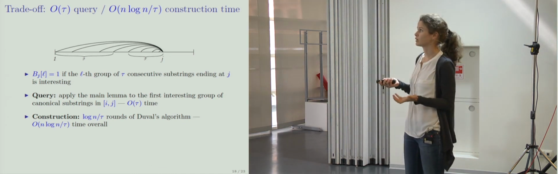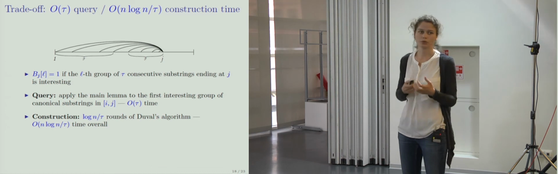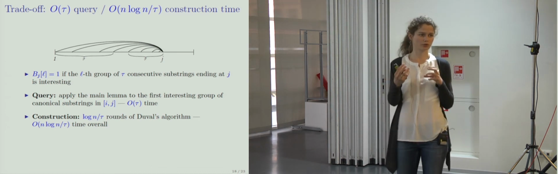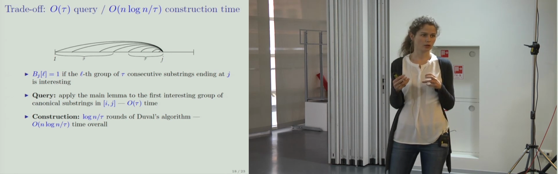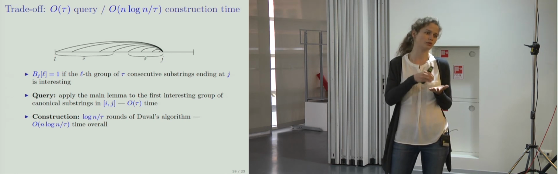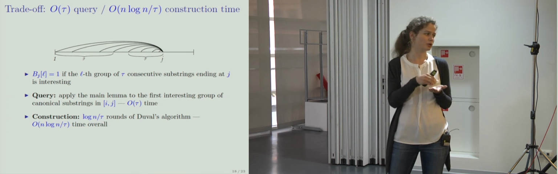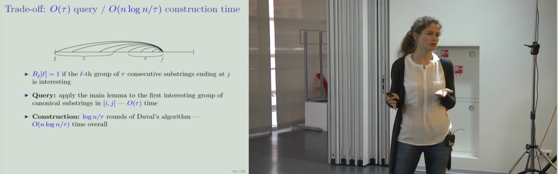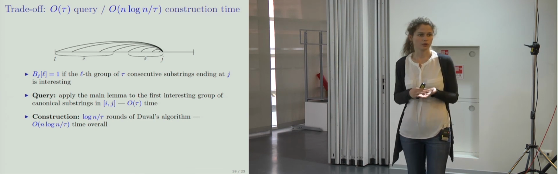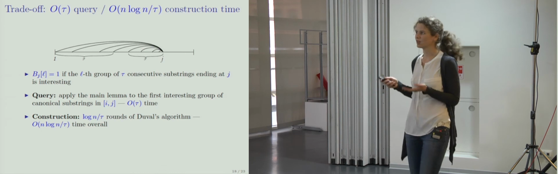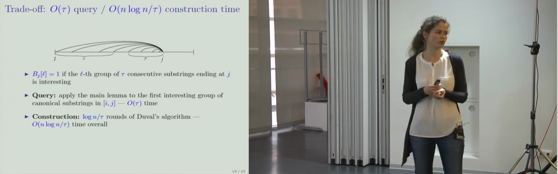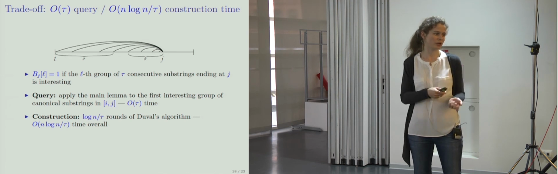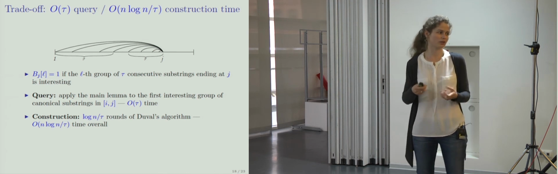So now for a query, we apply the lemma I mentioned before to a group of tau consecutive canonical substrings. And it takes tau time to consider each of these substrings and to compute the minimal suffix for it. And then we take the minimum of them, and this is the answer, tau query time. And for the construction time, actually, there will be log n over tau rounds of Duval's algorithm. And n multiplied by log n over tau, we get n log n over tau time.